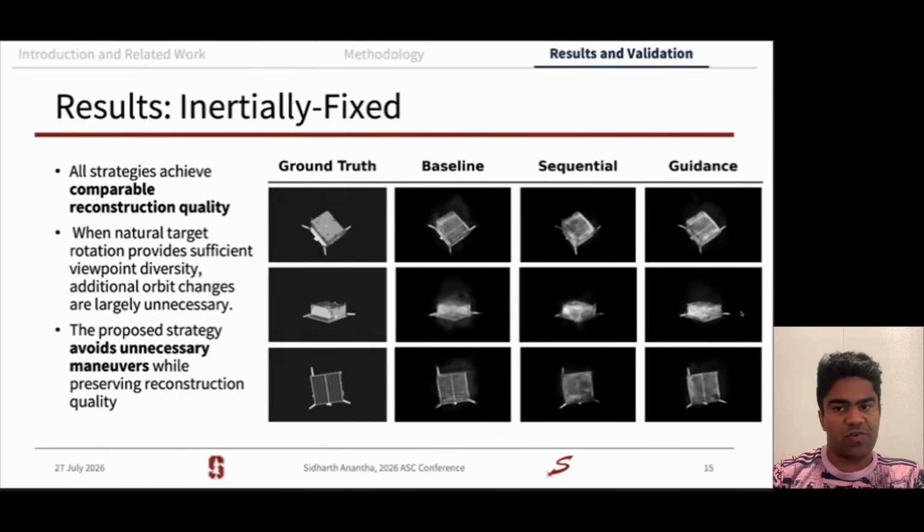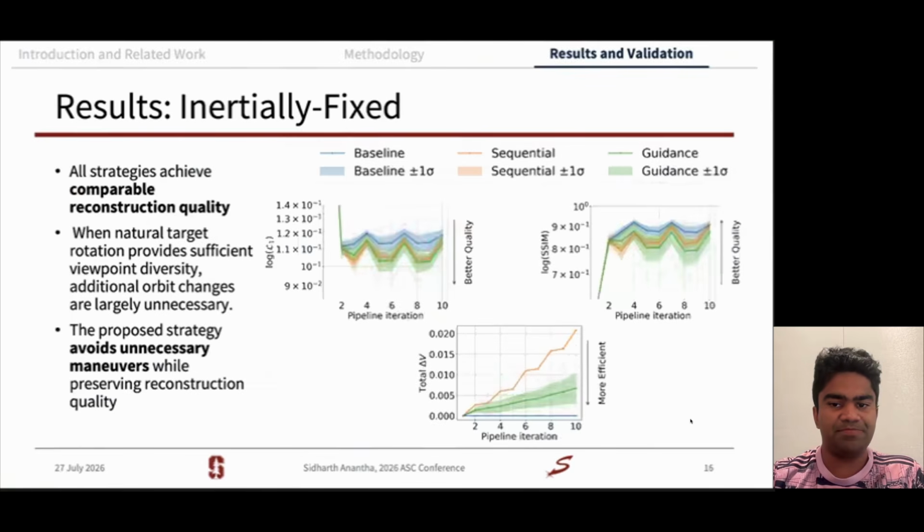We consider two types of attitude cases. The first is where the target spacecraft attitude is fixed in the ECI frame. So from the perspective of the servicer's camera, the target is rotating. Inspecting visually, our baseline, sequential, and guidance strategies all provide comparable image quality. These images are rendered and compared purely for evaluation, and they're outside of the training set of images collected by the servicer in the pipeline.